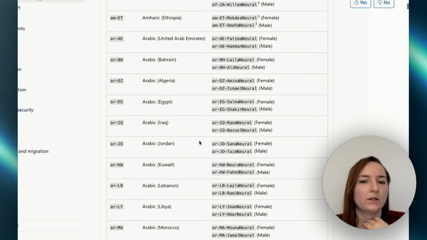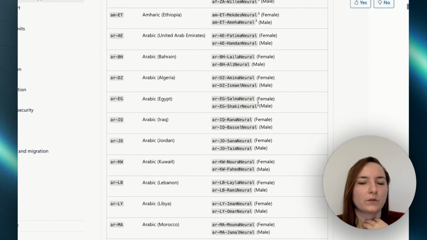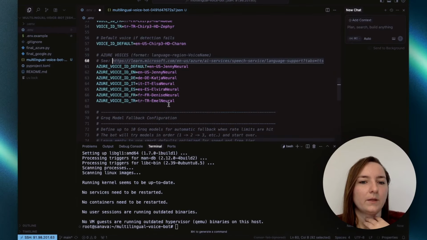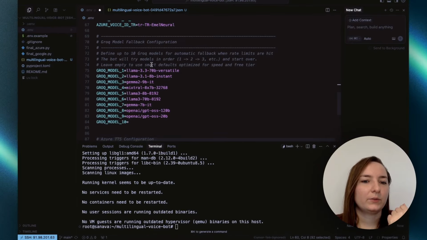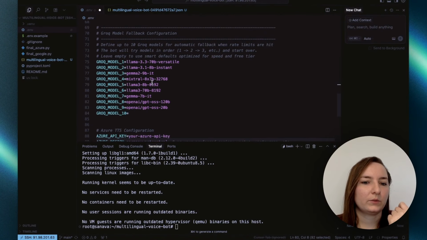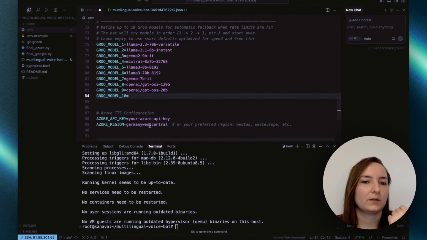Exactly, here are Azure voices, which you will just copy the ID from and paste in here. And here you will define the models for the LLM that you want to use. If you, for example, just want to use 3 models, you can just define the first 3 and leave the rest empty, but I recommend you to always fill up all of them.